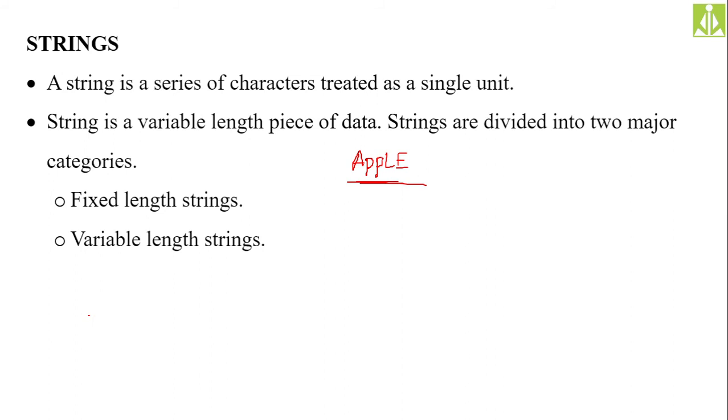Why are they calling this particular thing a string? Is there any reason why they have given the particular name string? In reality, when you look at the meaning of the word string in an English dictionary, it is a wire kind of thing, a small iron wire. The meaning of this term string is a wire kind of thing which is used to tie something, or which is used to put all the entities together, isn't it?